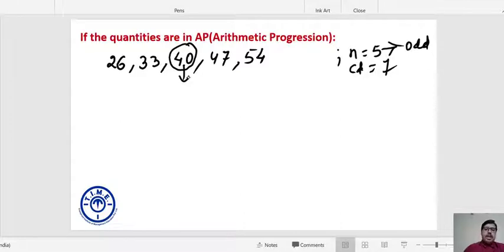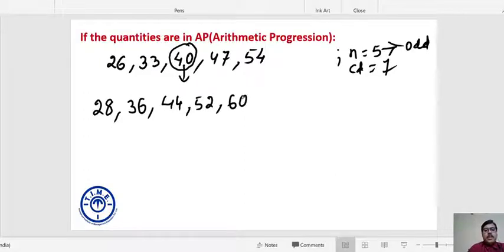Let us take one more example in which the number of terms is even. Suppose we have 8 elements and the magnitudes of the elements are 28, 36, 44, 52, 60, 68, 76 and 84.